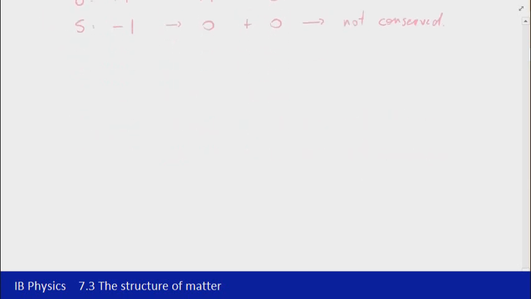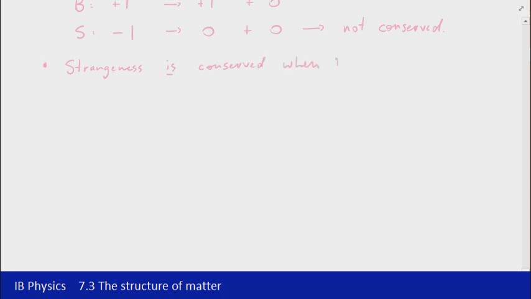Now we do have scenarios where strangeness is conserved, and as you may recall, I mentioned the strong and the weak forces. Strangeness is conserved when interactions involving the strong force occur.